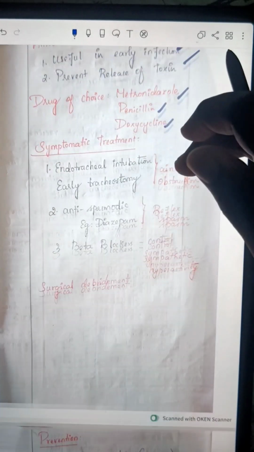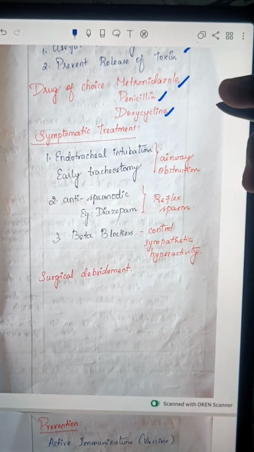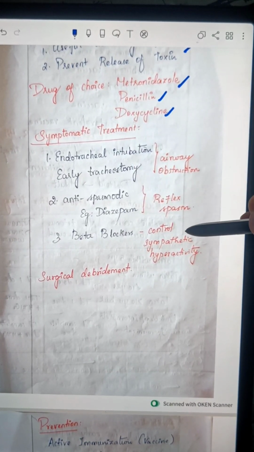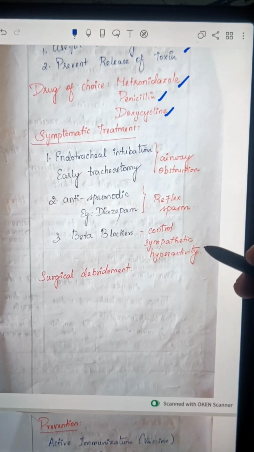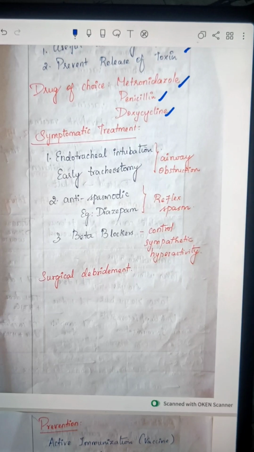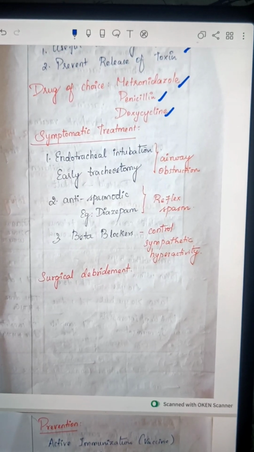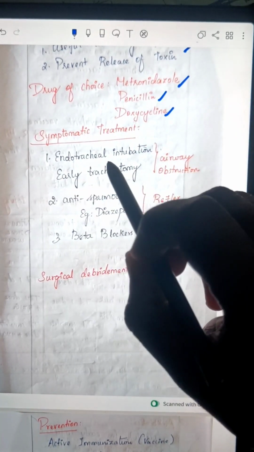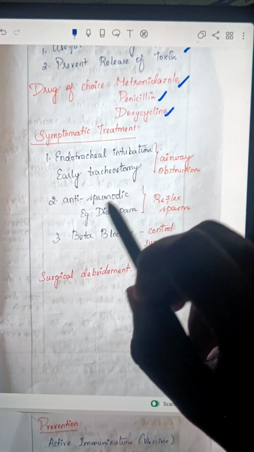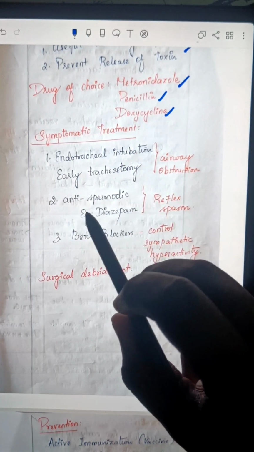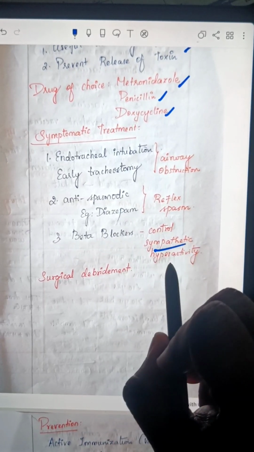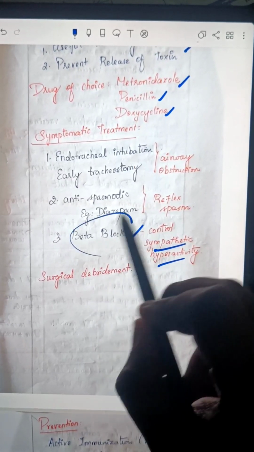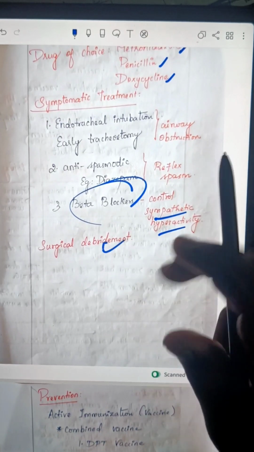Okay. The symptomatic treatment, as we already know, is for airway obstruction, reflex spasm, and control of sympathetic hyperactivity. For treating airway obstruction, we use endotracheal intubation and early tracheostomy. For reflex spasm, we use antispasmodic drugs like diazepam. For controlling sympathetic hyperactivity, we use beta blockers, and surgical debridement is also required.